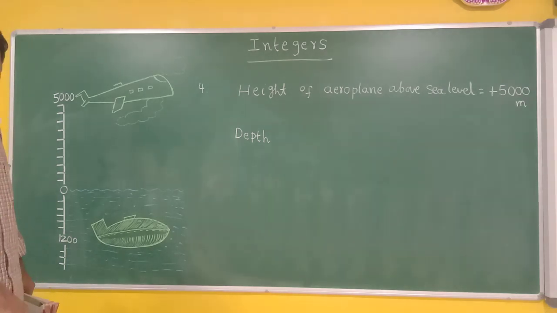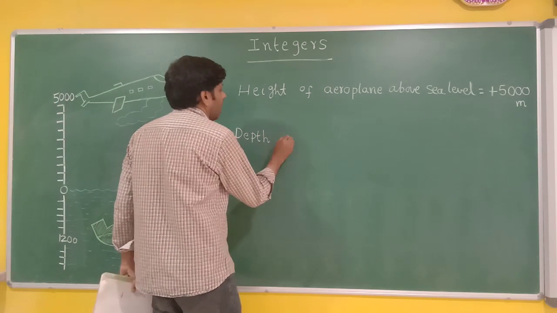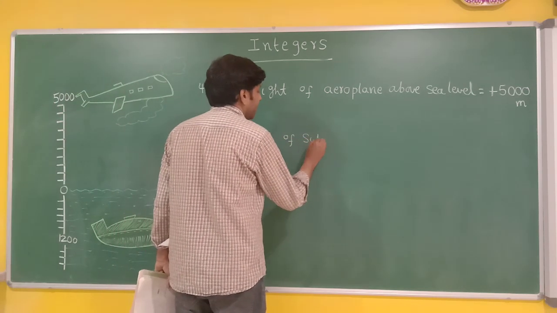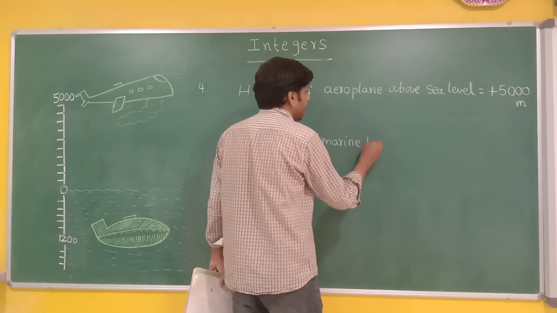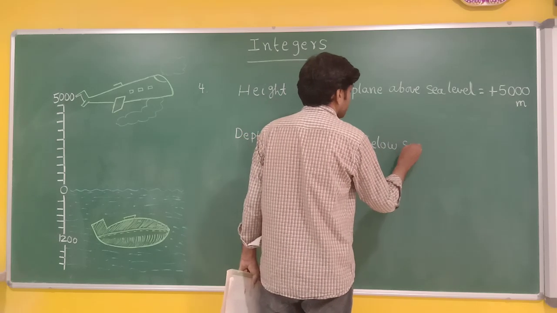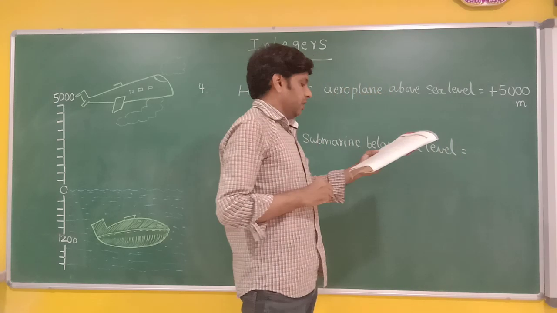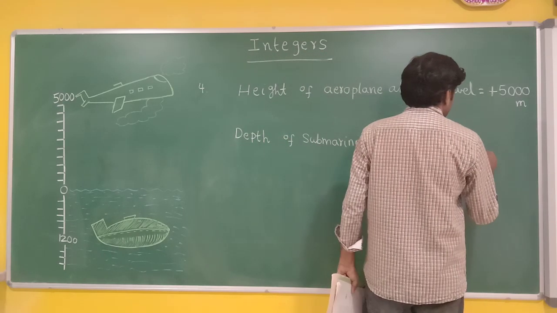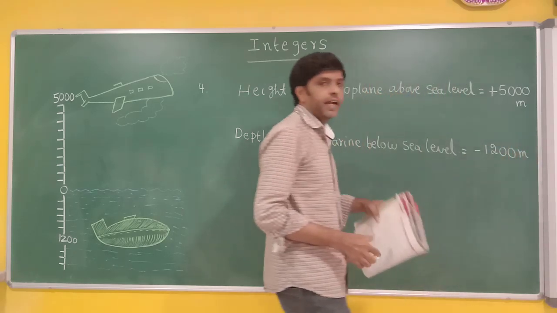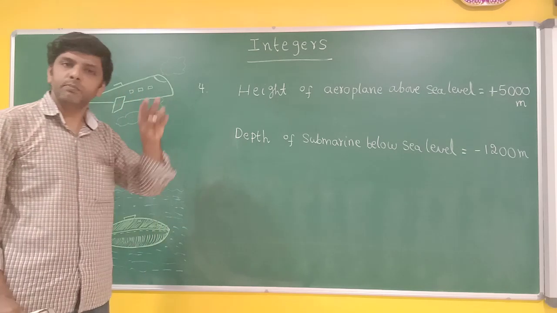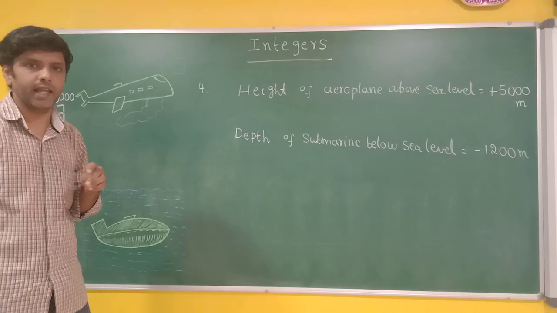Depth means inside. Height means above. Depth means below. Depth of submarine below sea level, minus 1200 meters. Why did I write minus 1200? Because it is below. Why did I write plus 5000? Because it is above. Understood clearly?